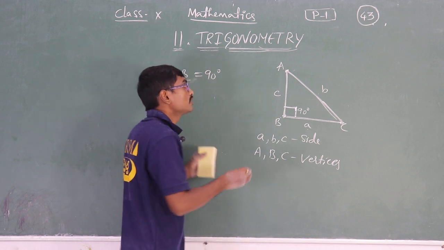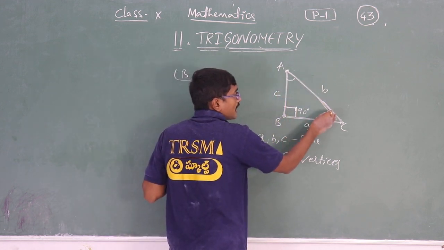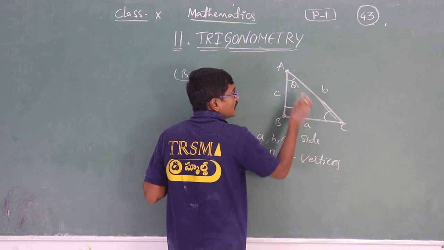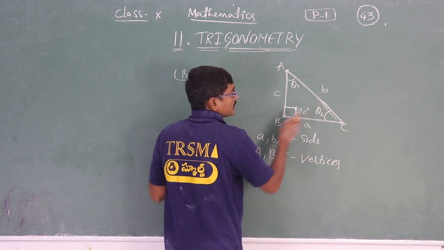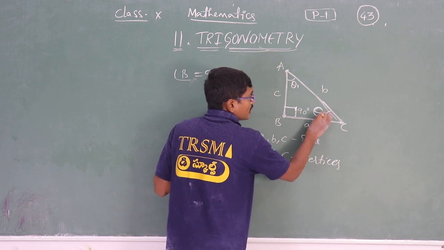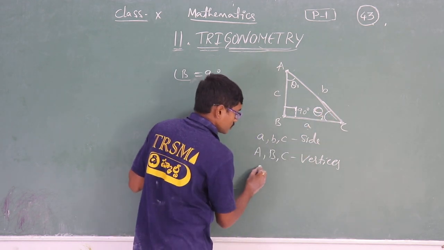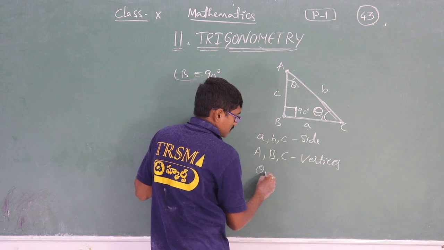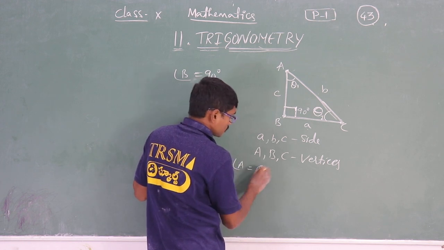Then what about the other two angles? These both are acute angles. I will take them as theta 1 and theta 2. These theta 1 and theta 2 are acute angles. So here theta 1, that is angle A, is equal to theta 1.